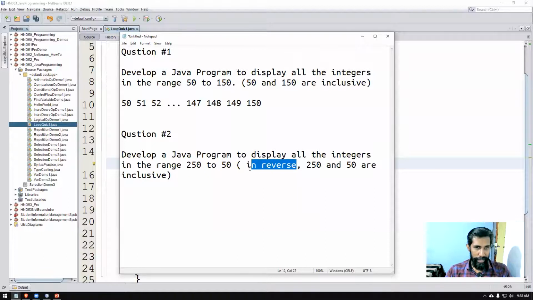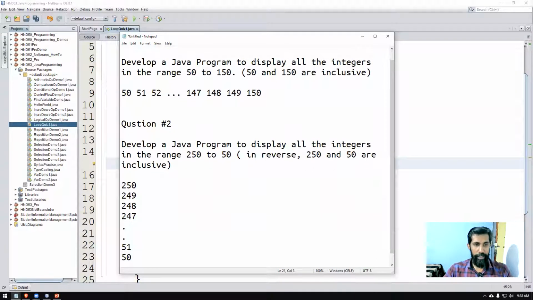It is showing in reverse, right? 250 and 50 are both inclusive. So when you're printing, it should print like this: 250, 249, 248, 247, and keep on going like that. Then at a time it will show 51, 50. So this is what I want you to do. You can do this one now.